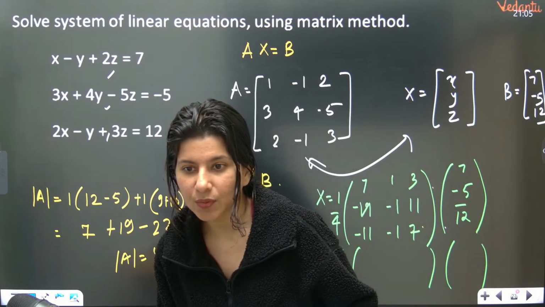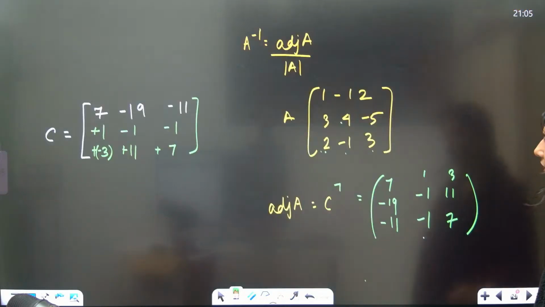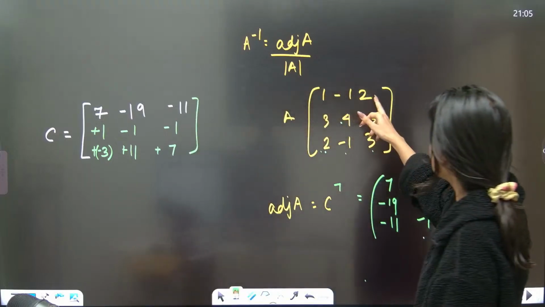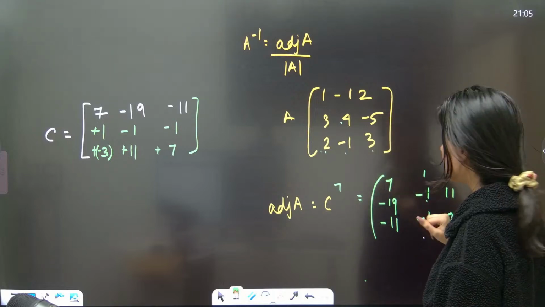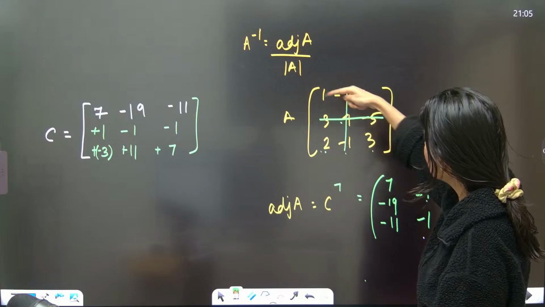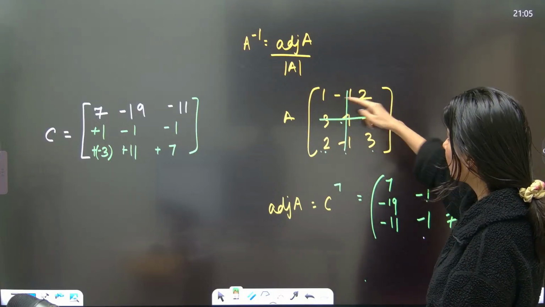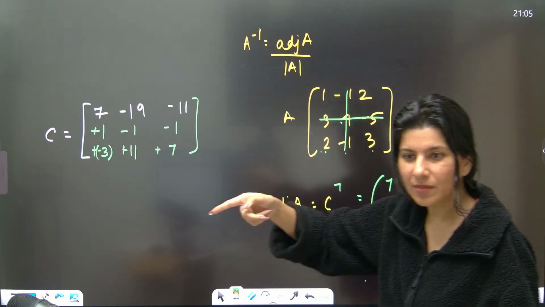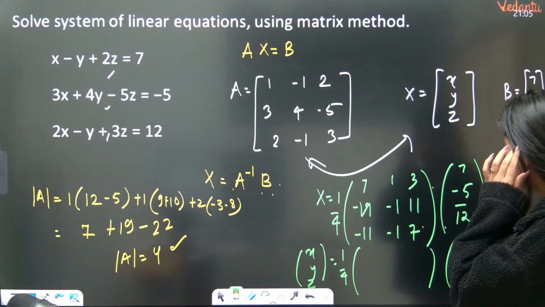Ma'am, I think A22 is positive. A22 will be positive? Let me check. A22. You are saying this one. So understand this and this. Now, 3 minus 4. Sorry, 3 minus 4 is minus 1, no? I think I am correct. So now this is the thing.